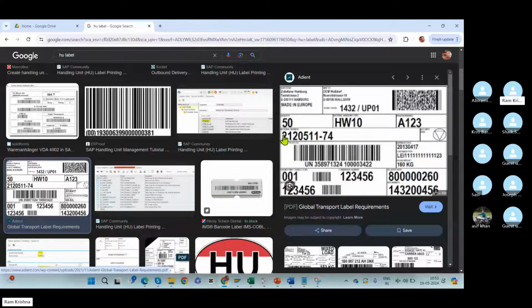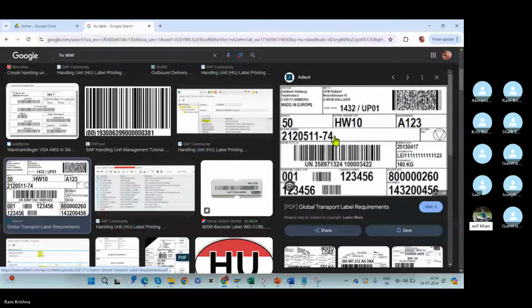In this case, this is my ASN number. For the ASN number, one small barcode will be there. You can scan that. Normally I'll give one small barcode to scan the ASN number. With respect to this number, a barcode will be generated here. So the RF gun will scan this barcode and it will trigger this ASN number.